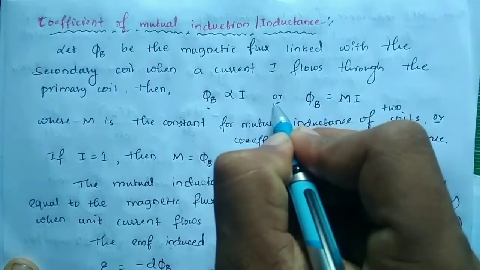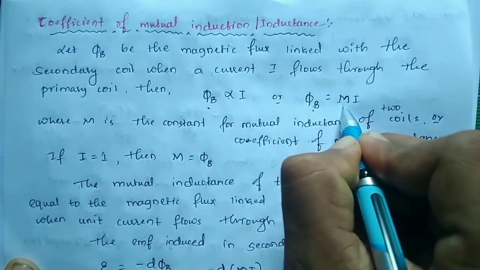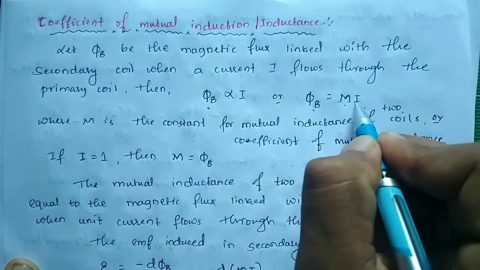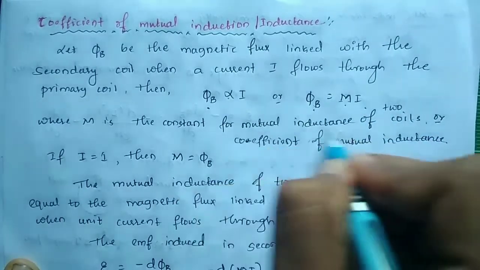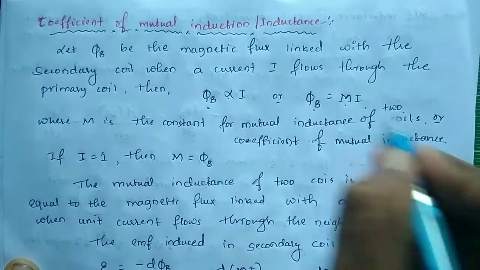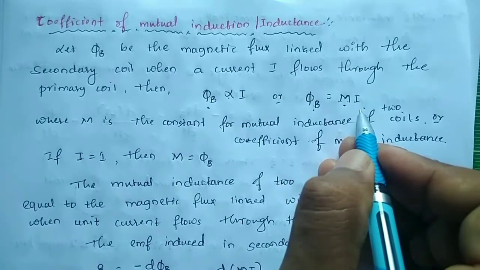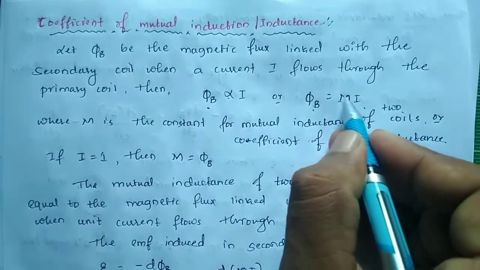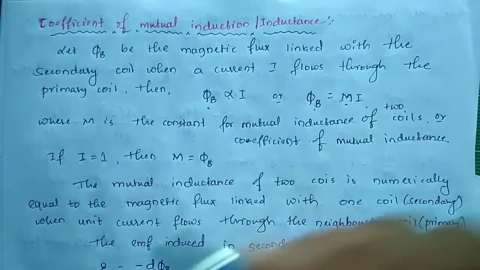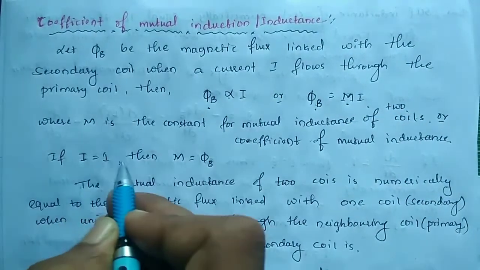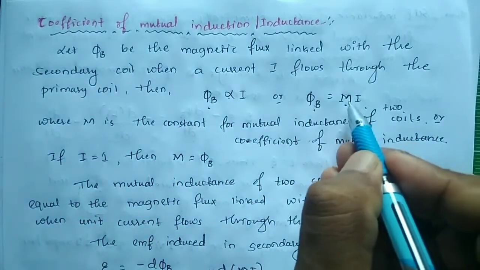Phi B is directly proportional to I, or phi B equals the proportionality constant M into I. So this M is the proportionality constant, nothing but the mutual inductance of a coil, the constant of mutual induction or coefficient of mutual inductance. This coefficient of mutual inductance depends on the area and the number of circular rings present on the coils. So if I equals 1, then M equals phi B. So I equals 1, the current flowing through the coil is 1.